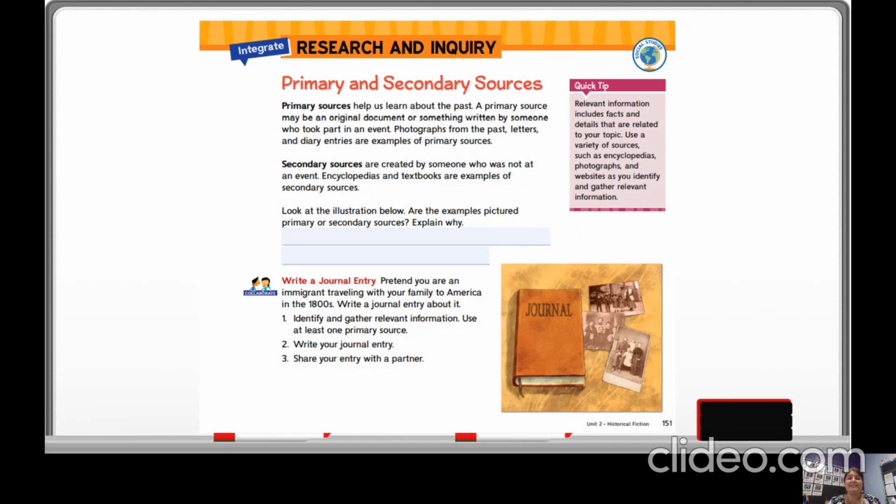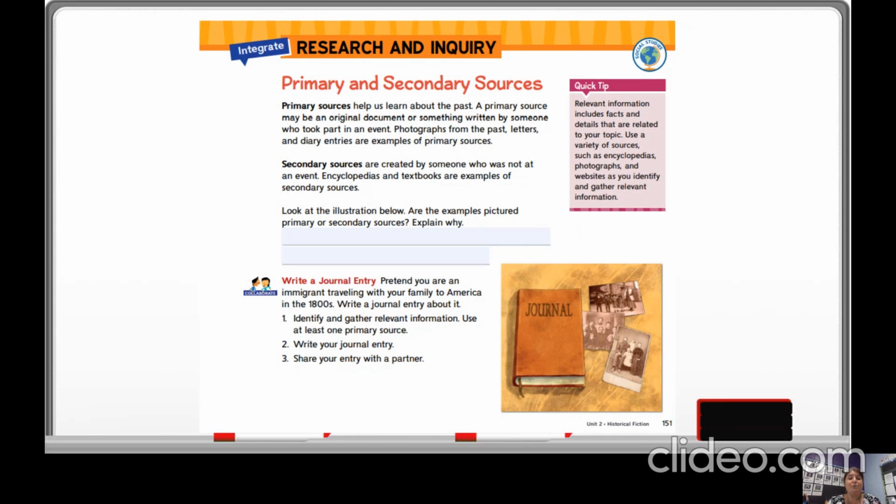Photographs from the past, letters, and diary entries are examples of primary sources. Secondary sources are created by someone who was not at an event. Encyclopedias and textbooks are examples of secondary sources. Look at the illustration below. Are the examples pictured primary or secondary sources? Explain why.